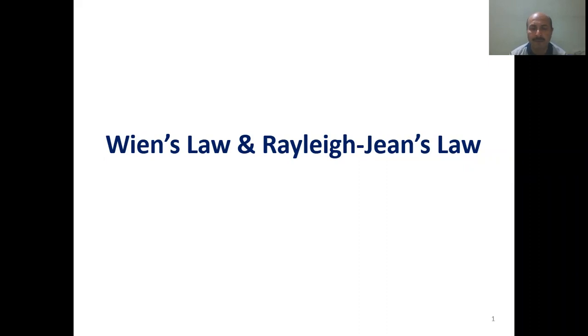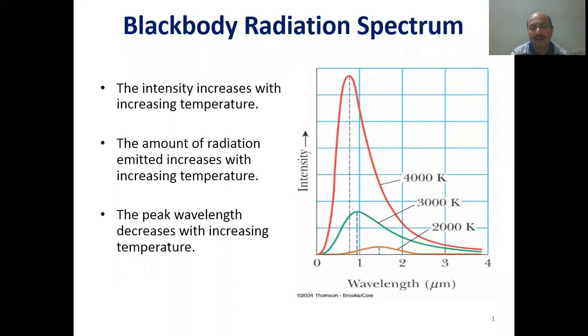Hello everyone. In this video, I am going to discuss Wien's law and Rayleigh's law of blackbody radiation. The major characteristics of blackbody radiation are that the intensity increases with an increase in temperature, and the amount of radiation emitted increases with an increase in temperature.